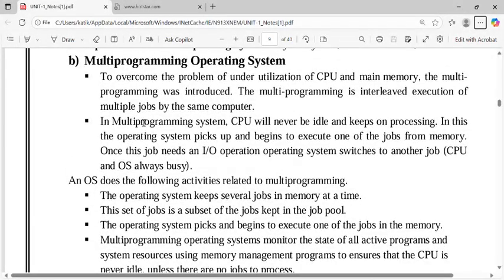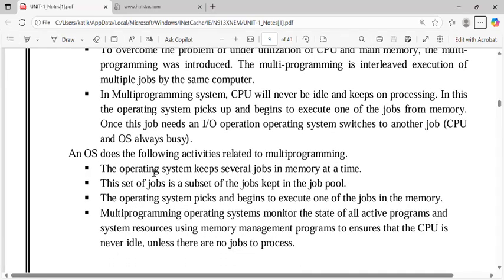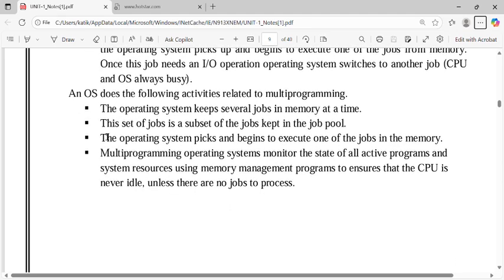What I explained is the same thing as here. Once we read it, in a multi-program system, the CPU will never be idle. It continuously works like a clock and keeps on processing. In this, the operating system picks up and begins to execute one of the jobs from memory. Once the job needs an input-output operation, the operating system switches to another job. So if one job needs the input-output operation, then another job goes to the CPU and executes. In this way, our CPU will always be busy, and we can use the processor in a very efficient manner.